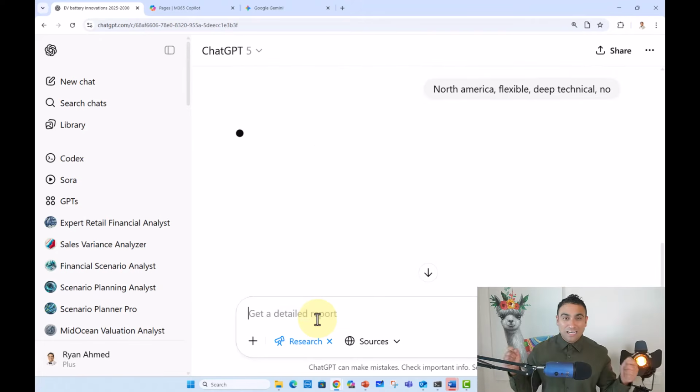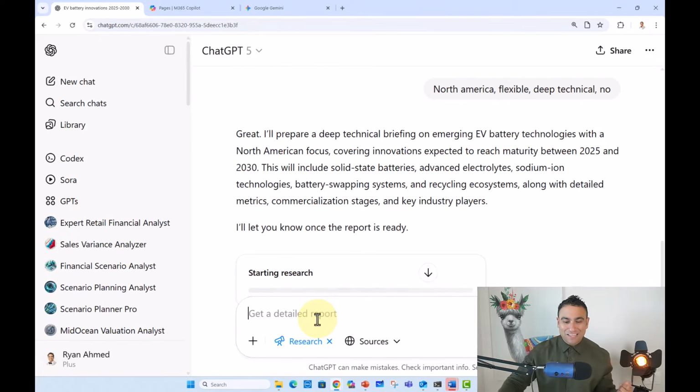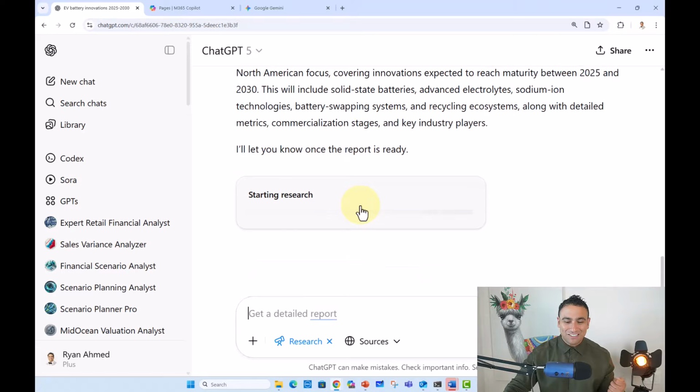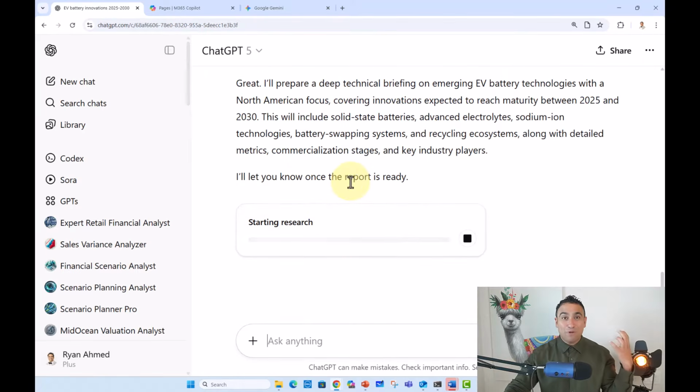And then once you click run, what's going to happen here behind the scenes is that this AI agent is going to start that deep research and is going to basically search the entire internet. It's going to read research papers and it's going to do what takes humans maybe weeks to do. And it's going to do that in around 10 minutes.